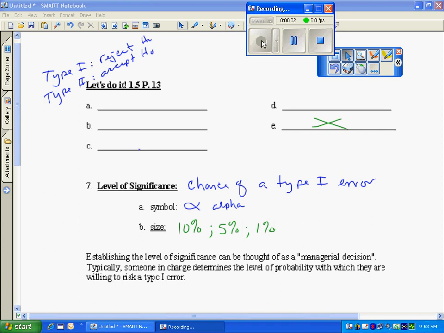The solutions to the Let's Do It 1.5 on page 13. We're looking for the worst type of error. Recall the errors. Type 1 is when I reject the null but make a mistake, and type 2 is when I accept. Again, we're looking for the worst type of error.